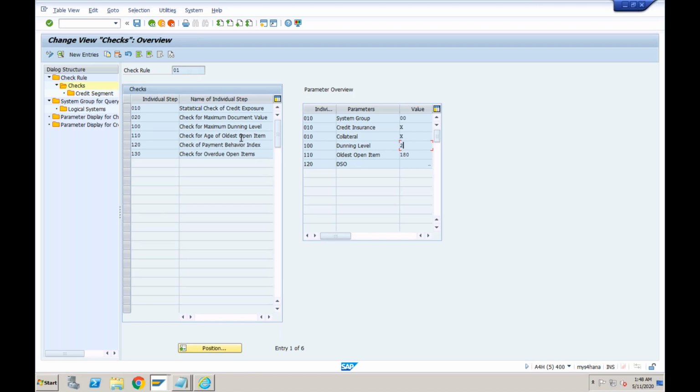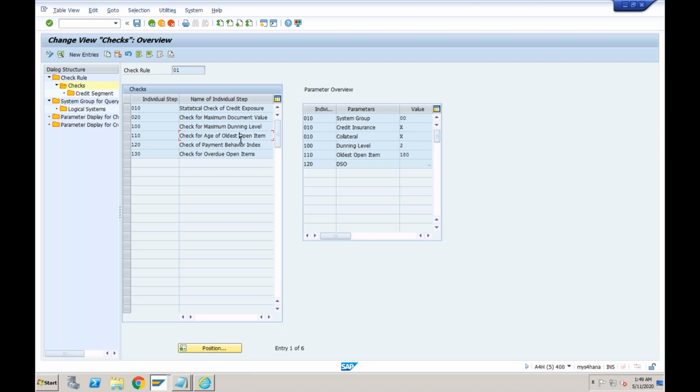Okay. Next is oldest open item. Sorry, sir. I have one query, like here the maximum value for dunning level is 2. Whether we can increase this to 3? Yes, we can do that.